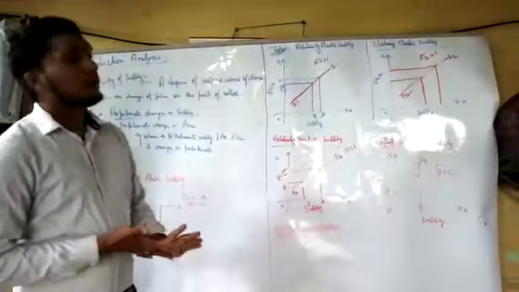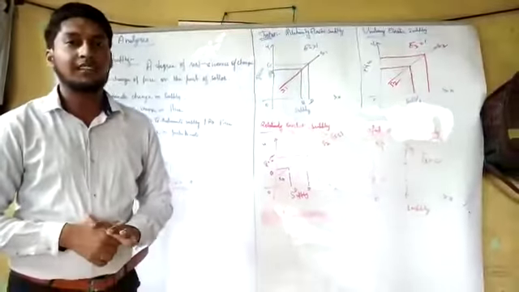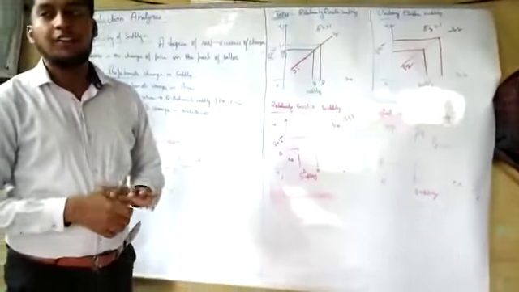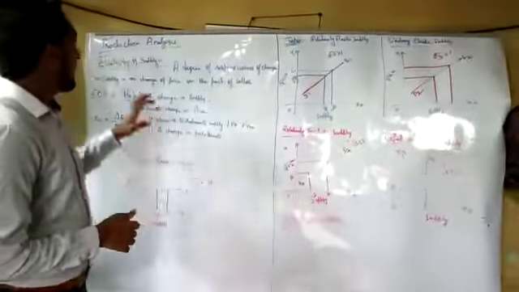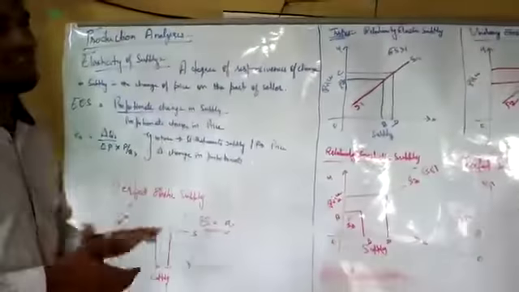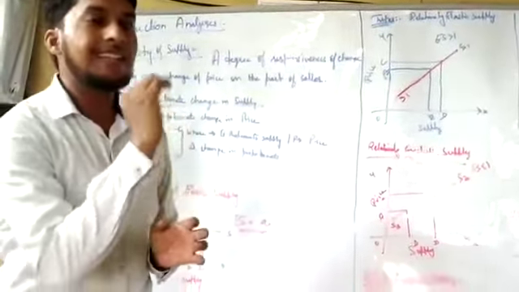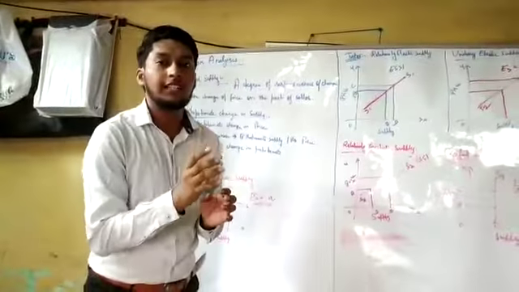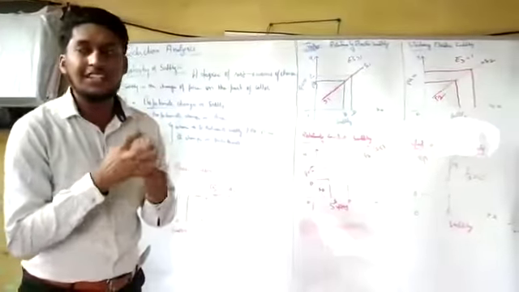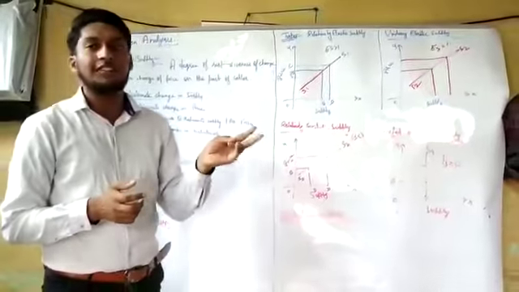Today we are going to continue the third chapter, production analysis. This is the last part of the production analysis. What is this? We are going to see the elasticity of supply. We have seen the supply, the law of supply, that when the price is increasing, the supply will also increase. Now we'll see the elasticity of supply like we see the elasticity of demand.